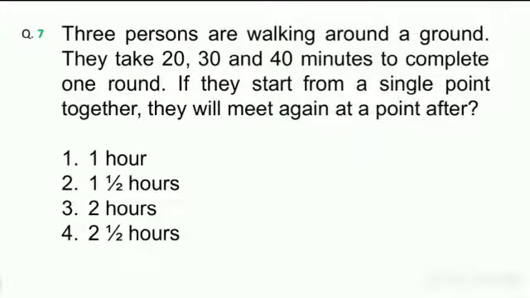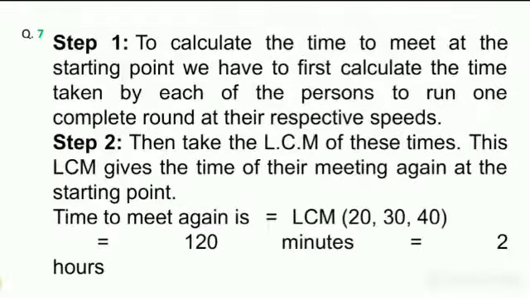And next question, 3 persons are walking around a ground. They take 20, 30 and 40 minutes to complete one round. If they start from a single point together, they will meet again at a point after. So here directly a formula is there to calculate the meeting point.